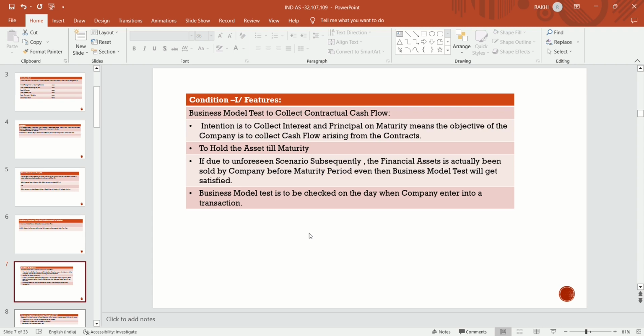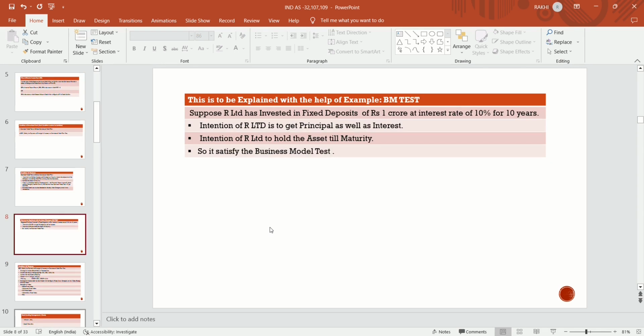The intention of the management is to be checked at the time of initial recognition, when an entity enters into the transaction. They have to check on that date only. The intention is to collect the principal and interest and hold the asset till maturity at the time when the entity enters into the transaction, not subsequently.